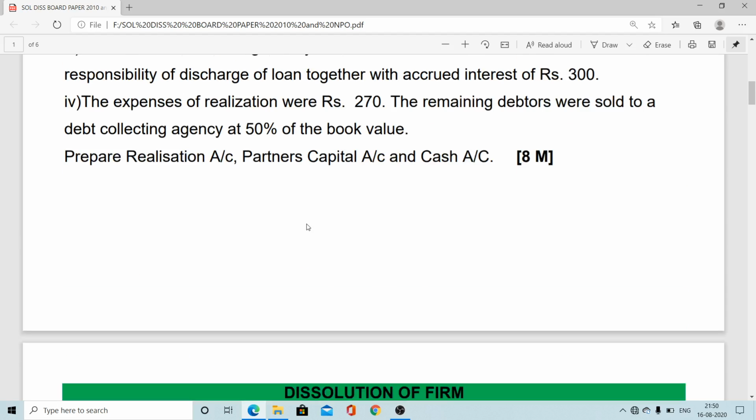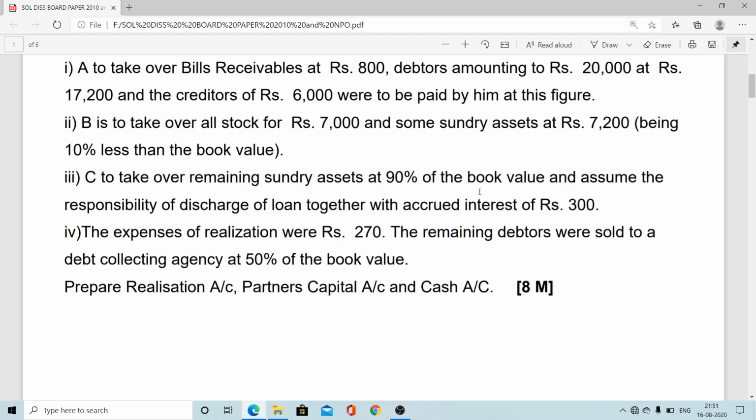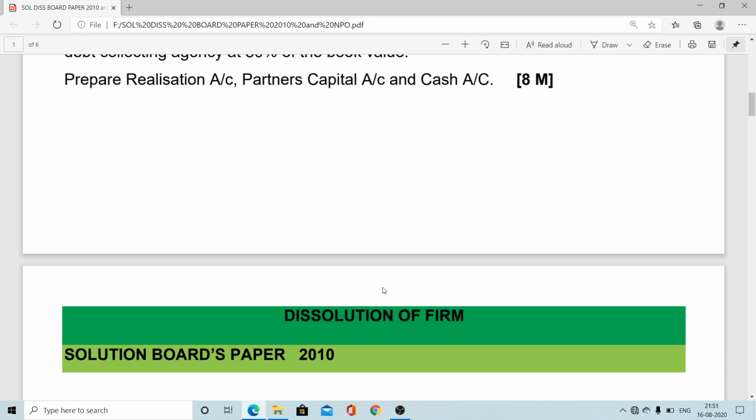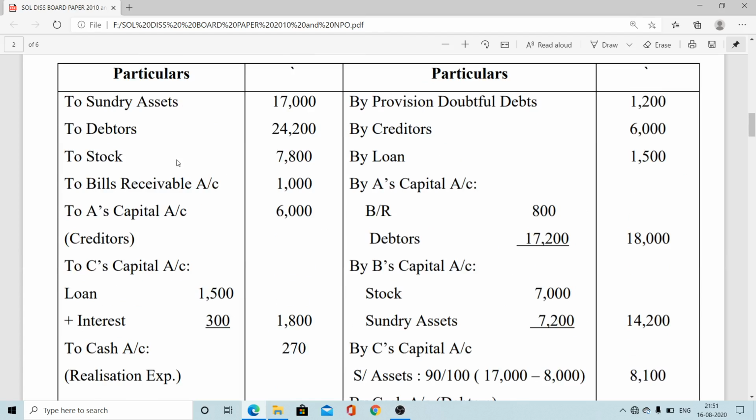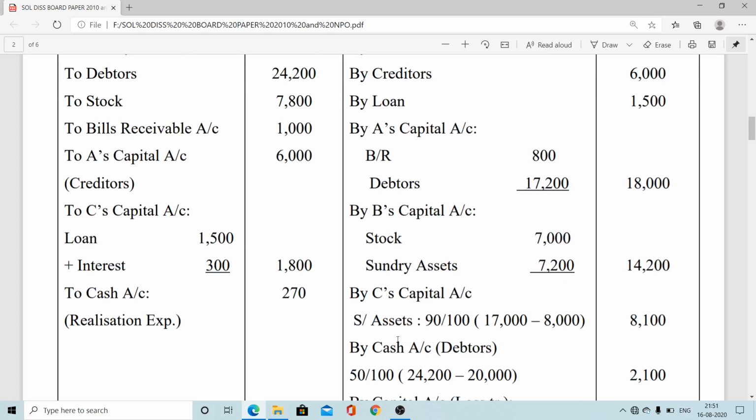Now C, that is the third partner, C takes over the remaining sundry asset at 90% of the book value. I already told how I will calculate the remaining sundry asset, and the total sundry asset is here: sundry asset 17,000. Takeover value is coming 8,000. How do you calculate here? Now 7,200 into 100 by 90. If you calculate, then you get the book value. So that book value is coming 8,000, and that 8,000 you have to minus from 17,000. 17,000 minus 8,000, that is coming 9,000. So here is the calculation: remaining sundry asset taken over by Mr. C.